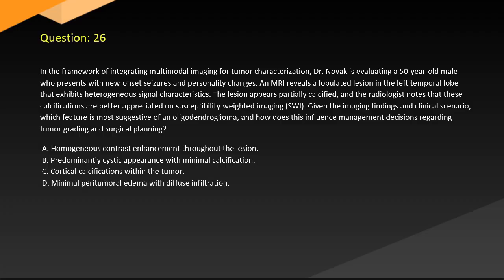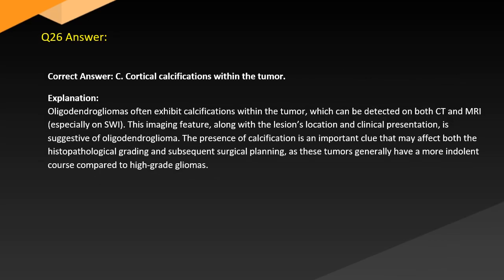A. Homogeneous contrast enhancement throughout the lesion. B. Predominantly cystic appearance with minimal calcification. C. Cortical calcifications within the tumor. D. Minimal peritumoral edema with diffuse infiltration. Answer. Correct answer. C. Cortical calcifications within the tumor. Explanation. Oligodendrogliomas often exhibit calcifications within the tumor, which can be detected on both CT and MRI, especially on SWI.